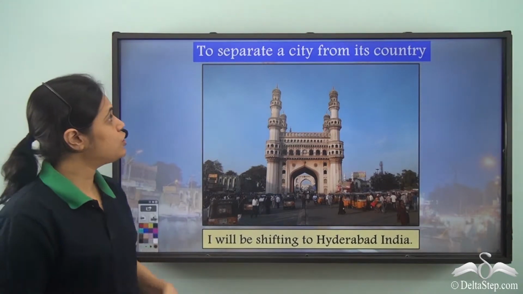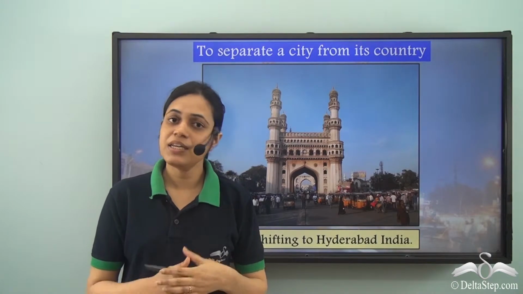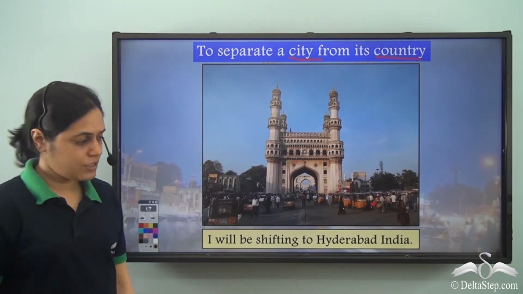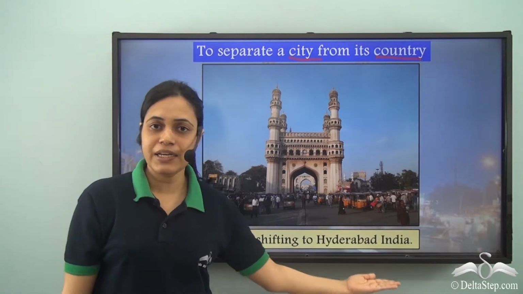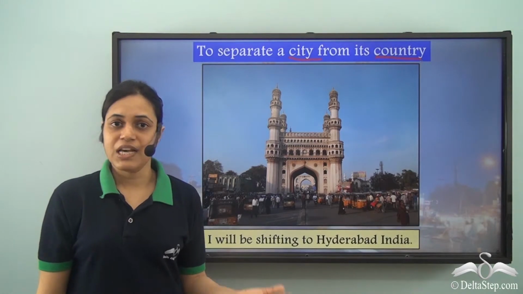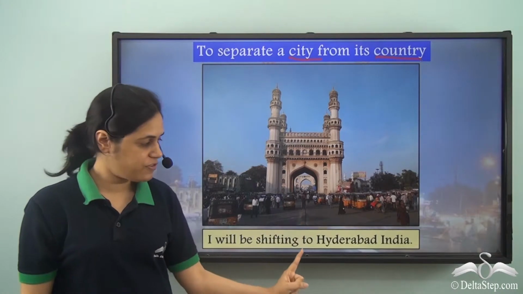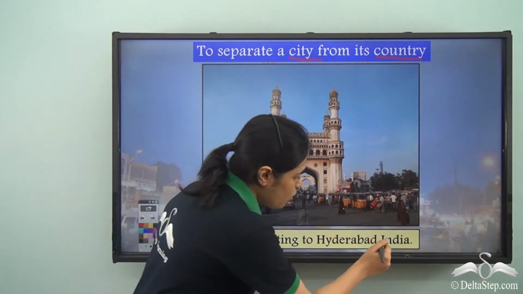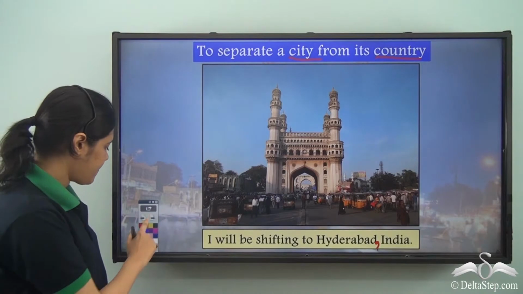A comma is also used to separate a city from its country. So once again, names of two places, name of a city, name of a country. So if I read this sentence as, I will be shifting to Hyderabad, India. So once again, is Hyderabad, India the name of a single place? Is it the name of a single city? No. Hyderabad is the name of a city which is there in a country called India. So to separate these two words, I use a comma.